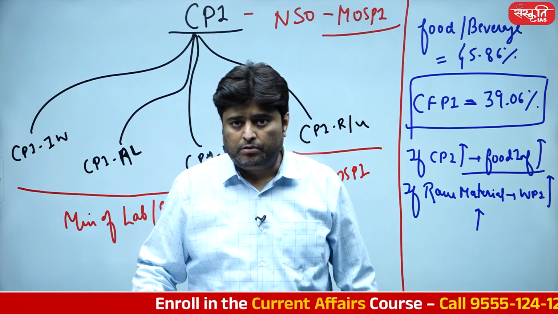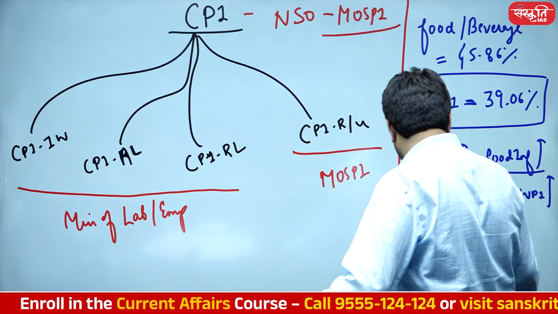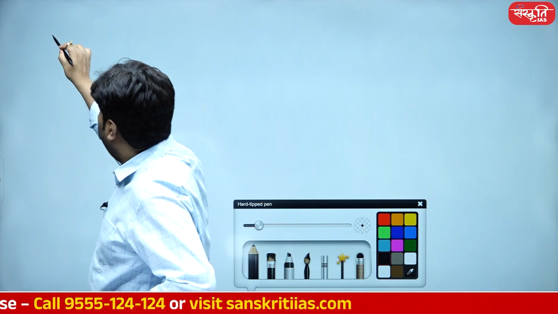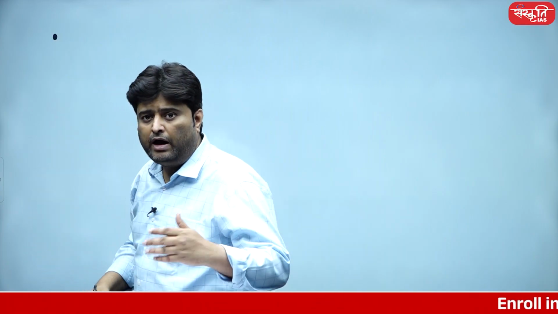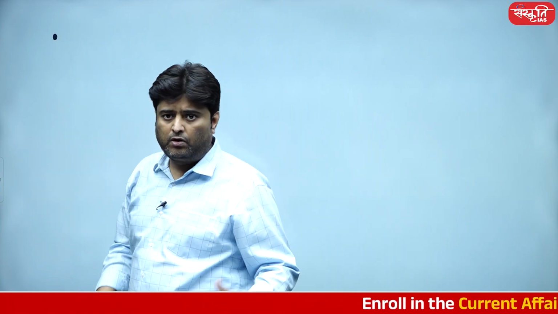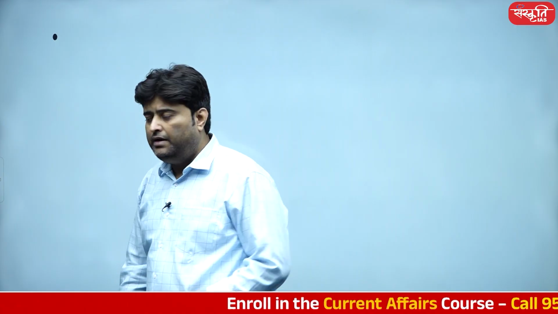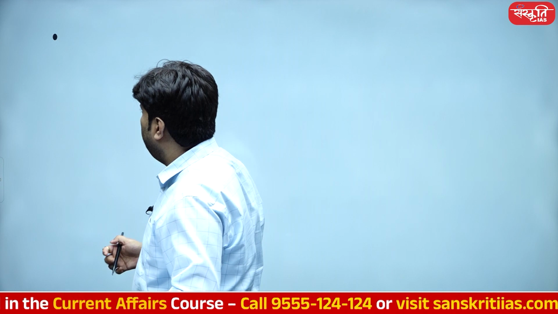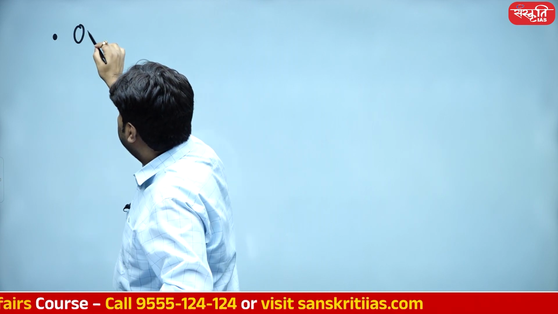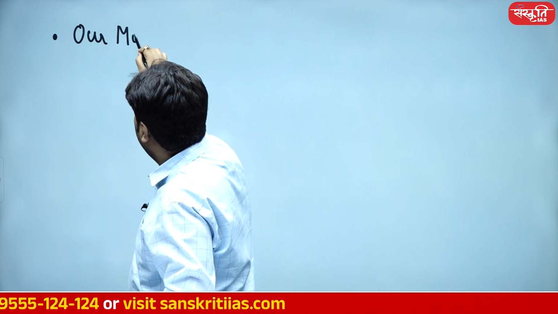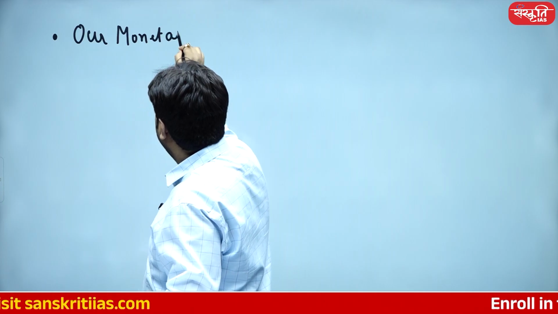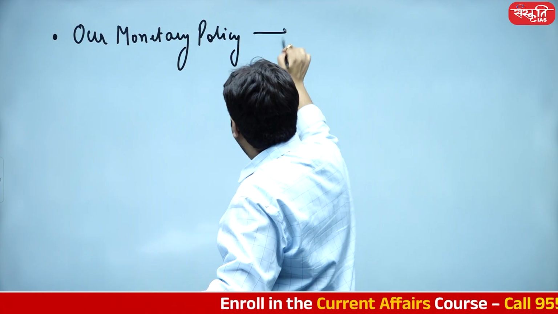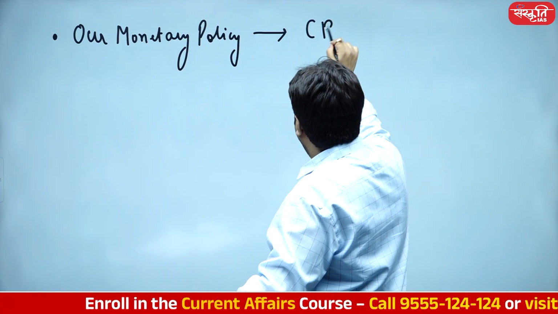Now comes the real issue, student. The real issue is some analytical points, and I'm going to add a few important analytical points for our overall preparation and learning, highly essential for you. One analytical point that I'm adding over here: our monetary policy is too much dependent on CPI.